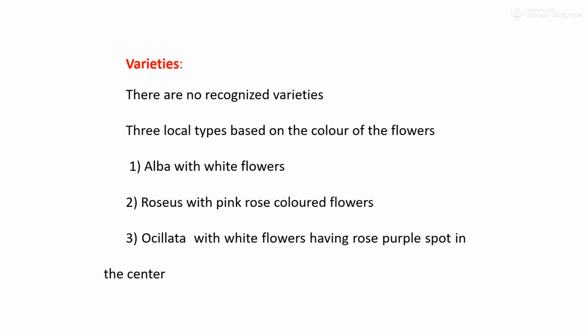There are no recognized varieties available for medicinal use. So three local types, based on the color of the flowers, are available in periwinkle. The first is alba, which has a white color flower. The second one is roseus, which has a pink rose color flower. And the third one is ocellata, which has a white flower with a rose purple spot in the center. On the basis of this peculiar color feature, we categorize these types of periwinkle flower.